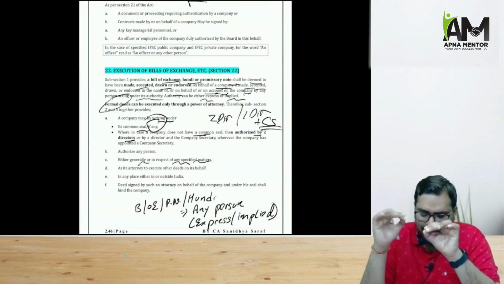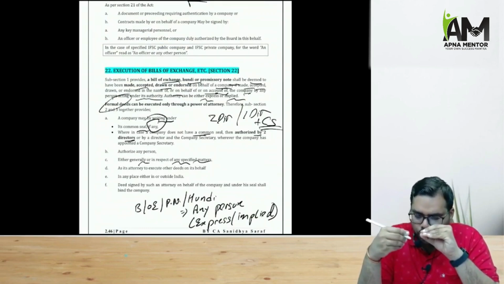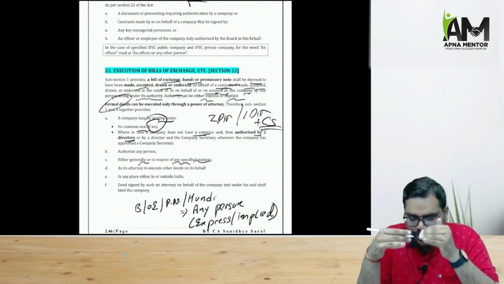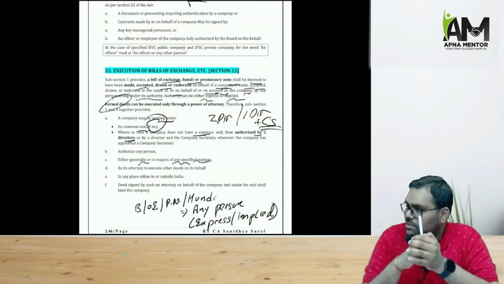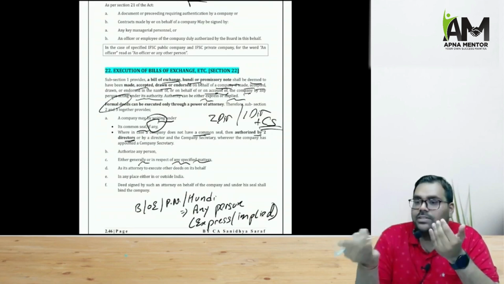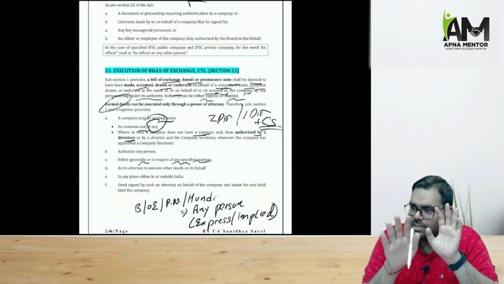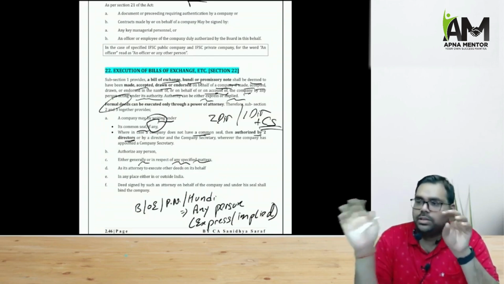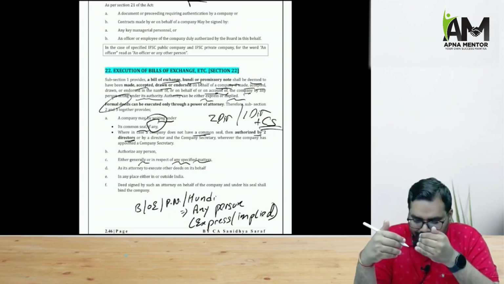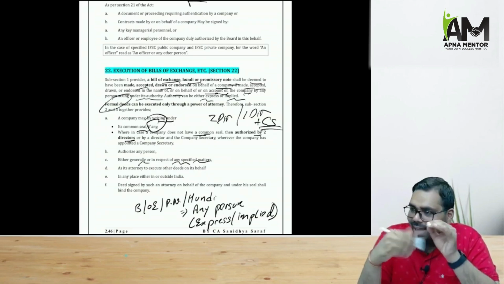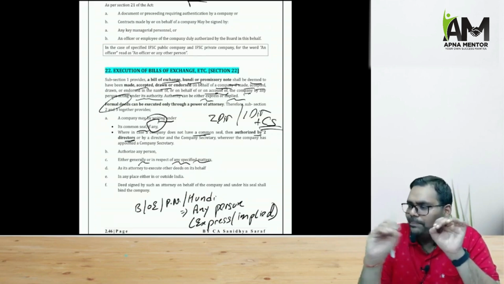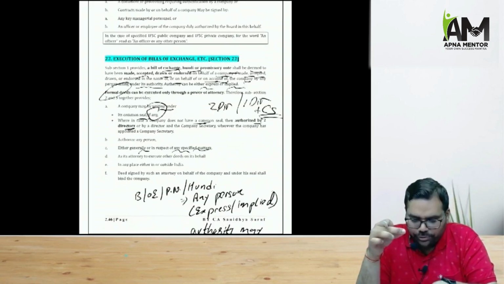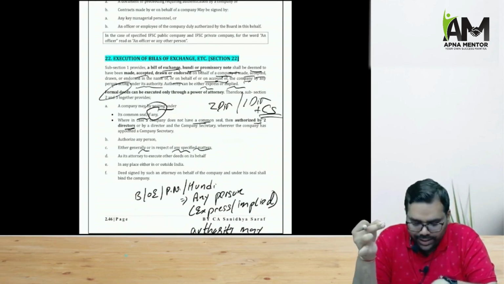Section 22 mainly says, if the company executes a bill of exchange or hundi or promissory note, or if the company endorses a bill of exchange, hundi or promissory note, that will be signed by some officer. But how will the company authorize that officer? The company will authorize that officer either by giving him express authority or implied authority. But if the company enters into any deed, then how will the company authorize the officer to enter into any deed on behalf of the company? Now, implied authority is not going to work. Company will have to give an express authority through power of attorney only.